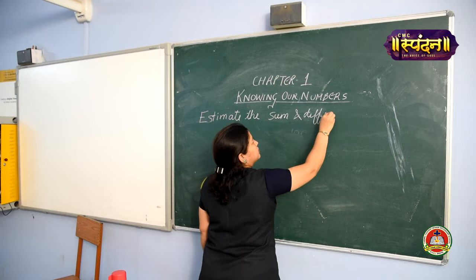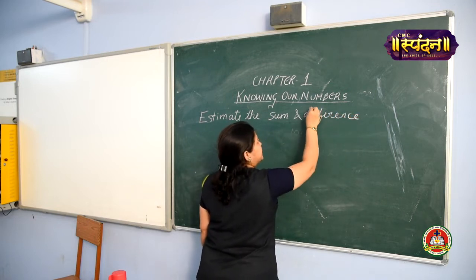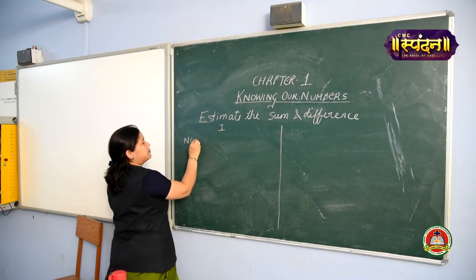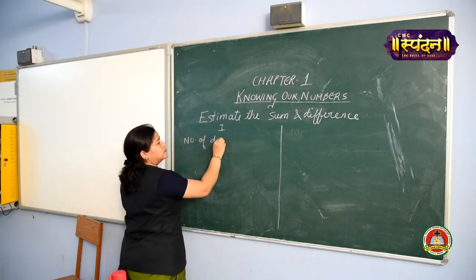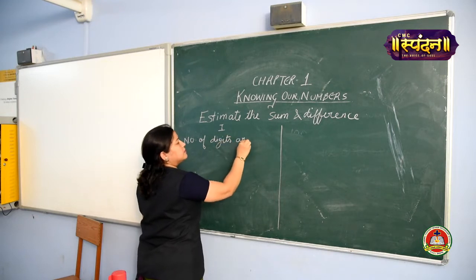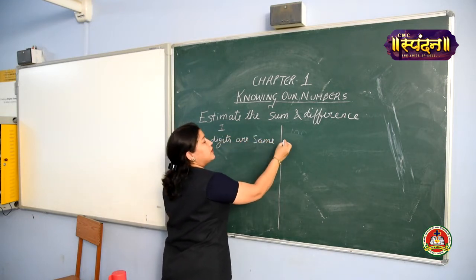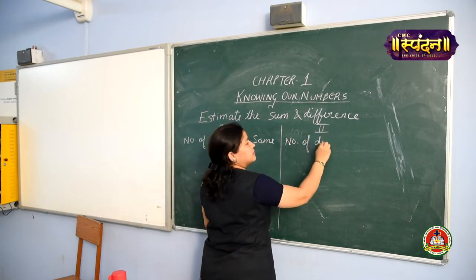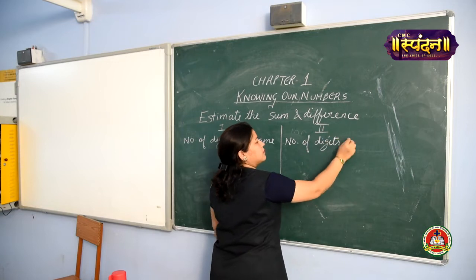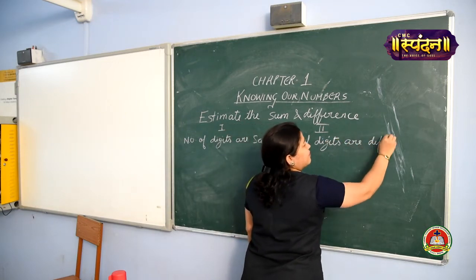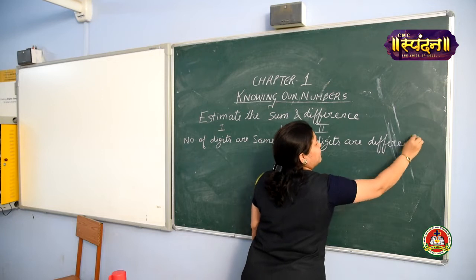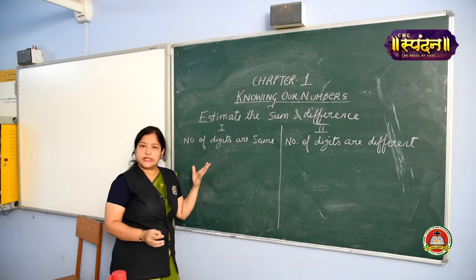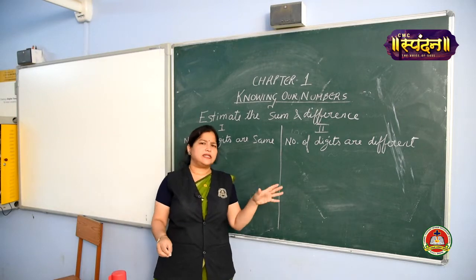There are two rules. There can be two cases. Case 1, when the number of digits are the same. And case 2, when the number of digits are different. Okay, so either we have the number of digits the same or we have the number of digits different.